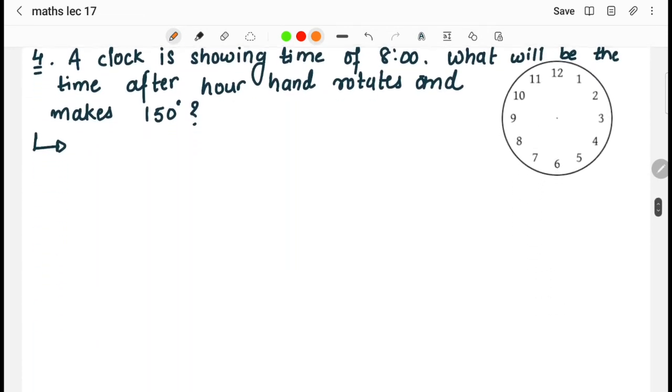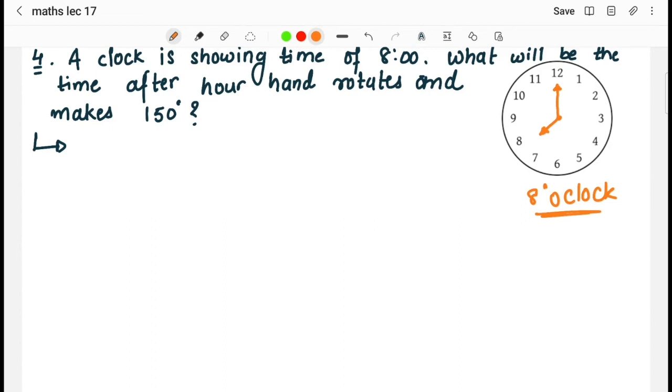Now moving on to the next question. A clock is showing the time of 8 o'clock. What will be the time after our hand rotates and makes 150 degrees? Right now the time is 8 o'clock. For example, this is the hour hand and this is the minute hand. The time in the clock is 8 o'clock. So what will be the time after the hand rotates and makes 150 degrees?